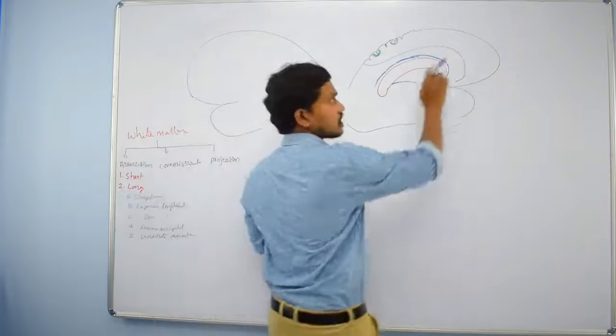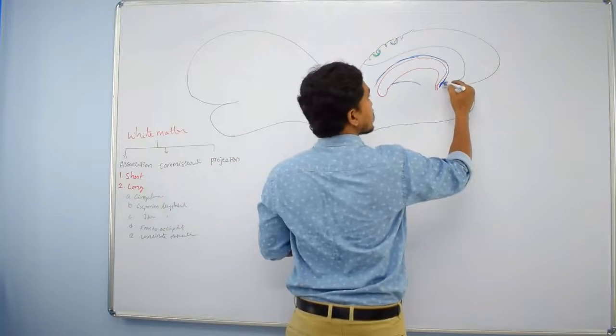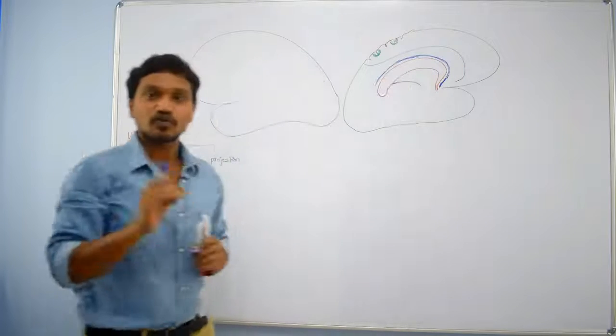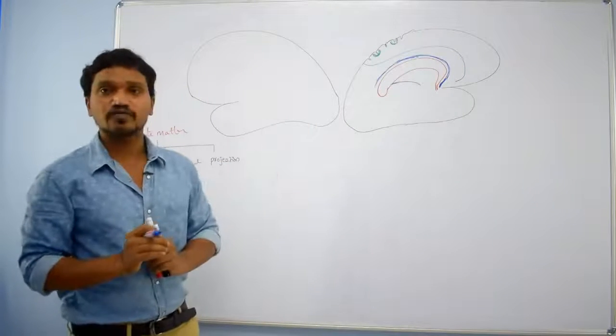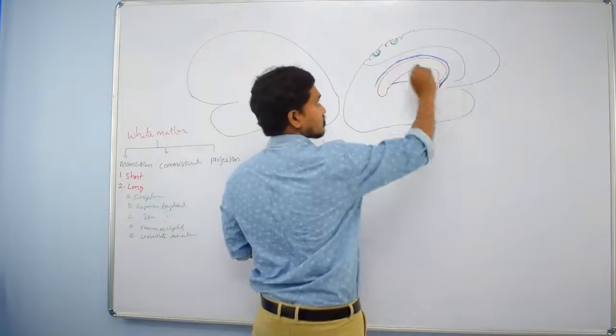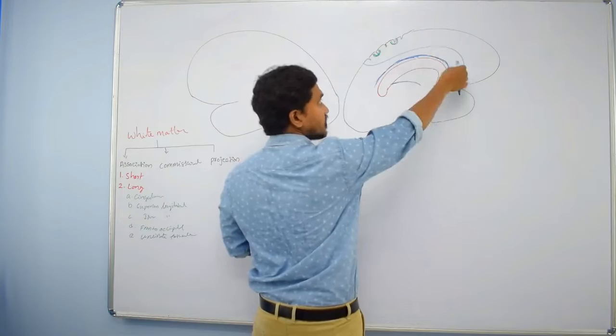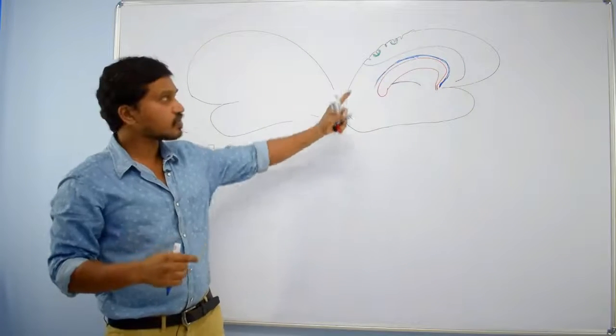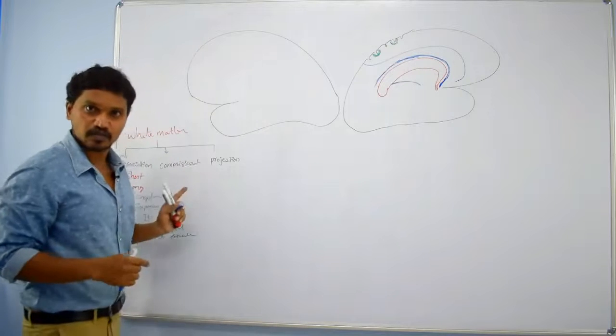Cingulate gyrus, right? So within the cingulate gyrus, some fibers. Actually, if you want to see these white fibers in the dissection theatre, you just have to scratch. If you remove the grey matter which is present in these gyri, deep to that you can find these white fibers, right?